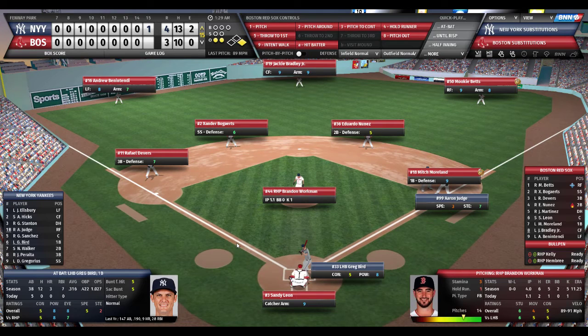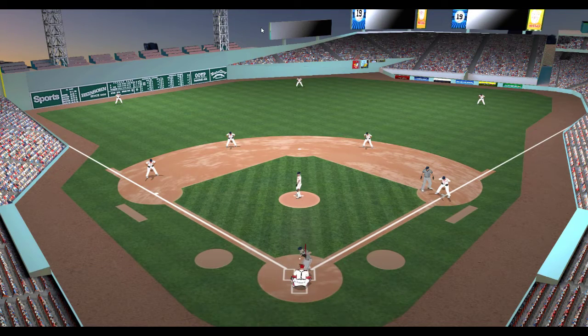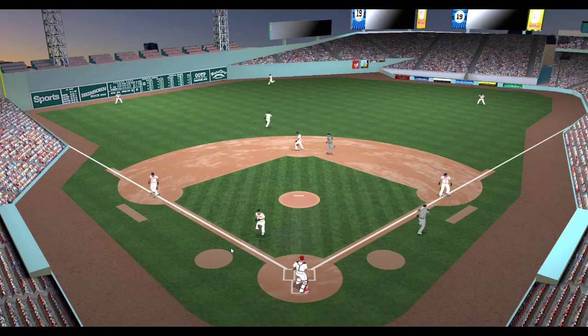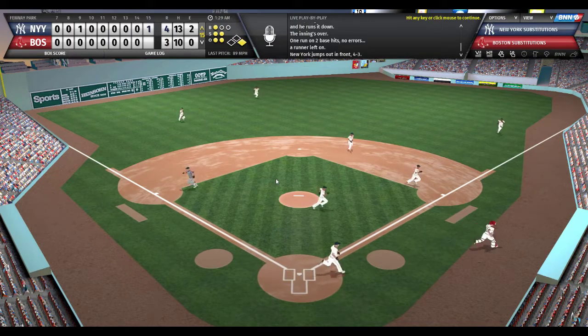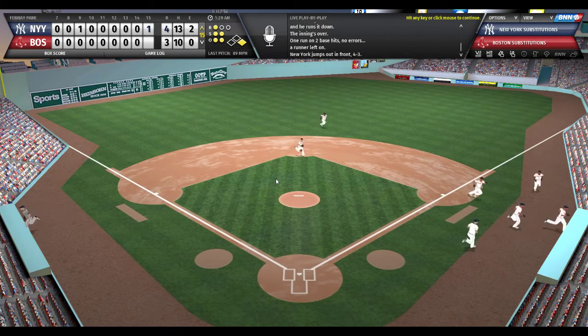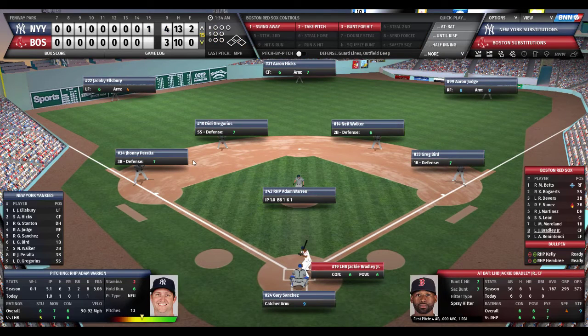And Workman will now face Greg Bird, a left-handed normal hitter. Judge at first, Moreland holding him on. Here's the pitch to Bird, 1-2 count. And that ball is sent to left center field. Jackie Bradley on the run, and he makes another fabulous running catch and bangs into the wall. But damage done on the Giancarlo Stanton solo blast that has now been seen rolling down the Mass Turnpike. The Yankees take a 4-3 lead as we go to the bottom of the 15th. And Adam Warren with a chance to win it here for the New York Yankees.